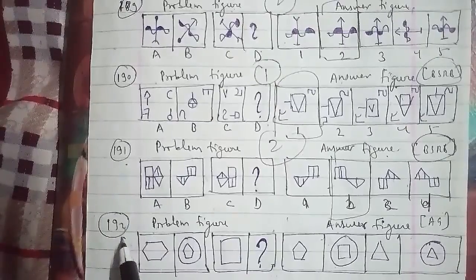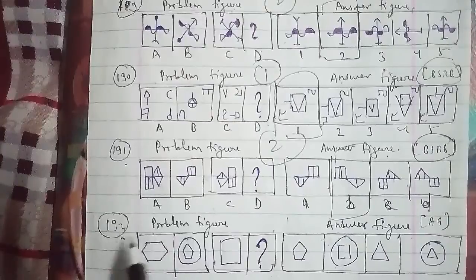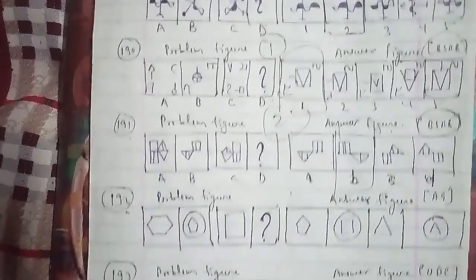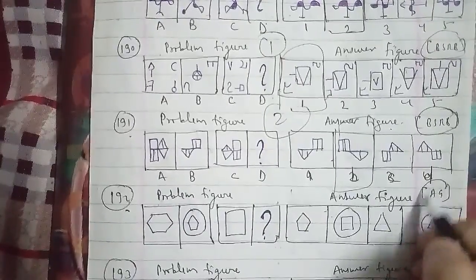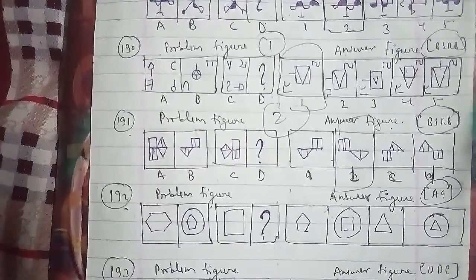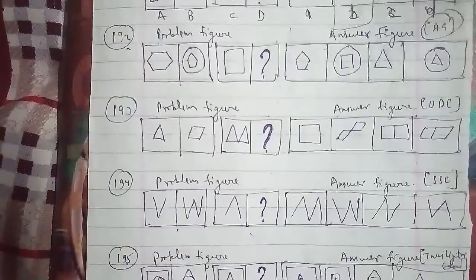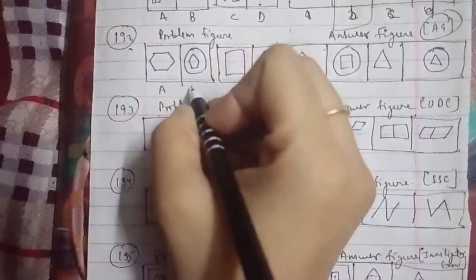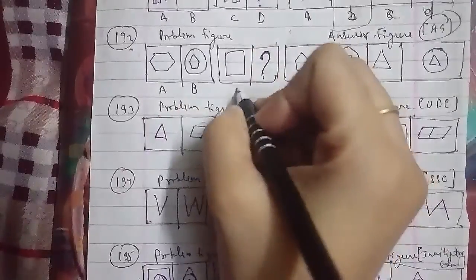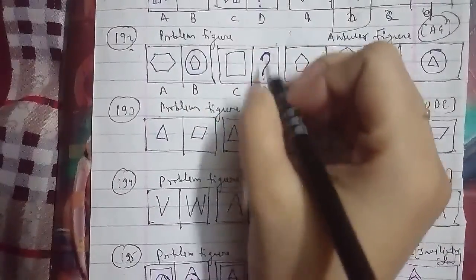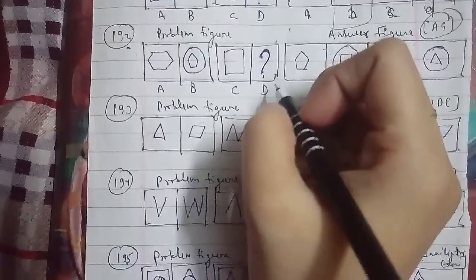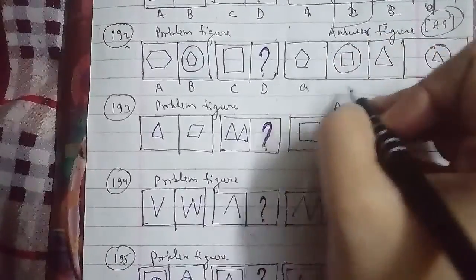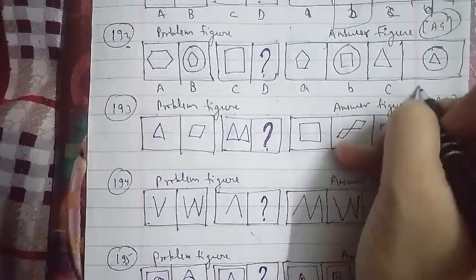This is the 192nd question of the session. These were the problem figures and these were the answer figures. As you can see, this was asked in the Assistant Grade question paper, which is also a very important question paper. Here we have a hexagon, which is A, this is B, this is C, and this is D. This is the missing figure that we have to find out.